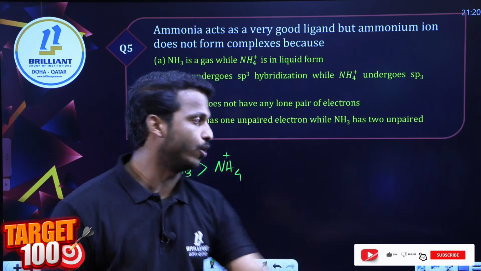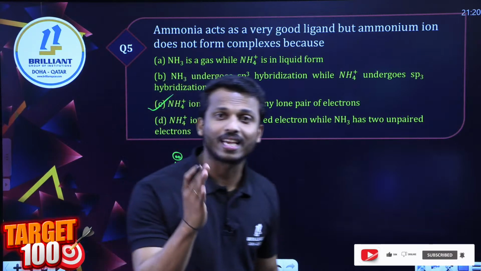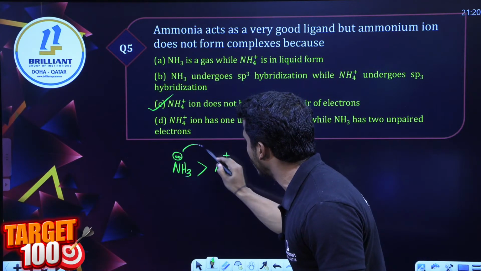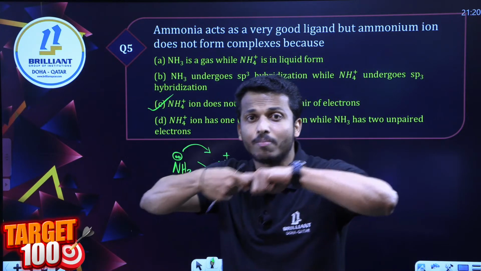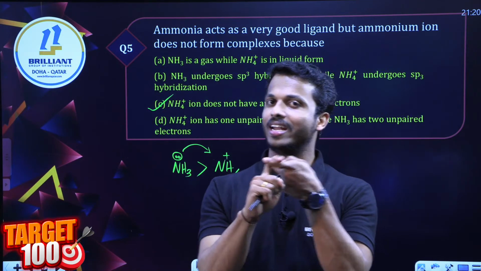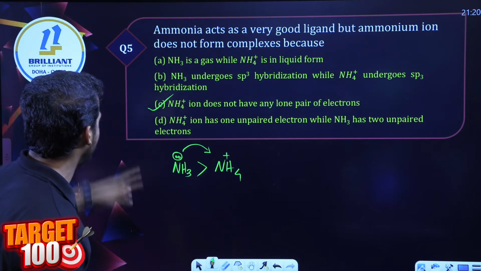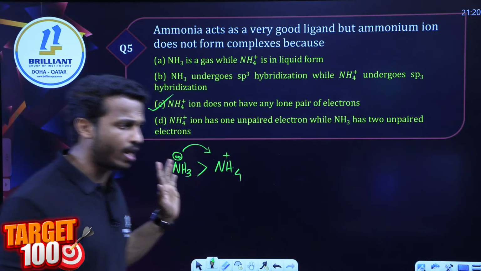So ammonia, we call it amine. Why is it a ligand? Because it has the ability to donate the lone pair to the metal and then make a coordinate bond. Whereas the ammonium ion doesn't contain electrons to donate. It cannot act as a ligand. So the answer is which one? Option C. There is no doubt.